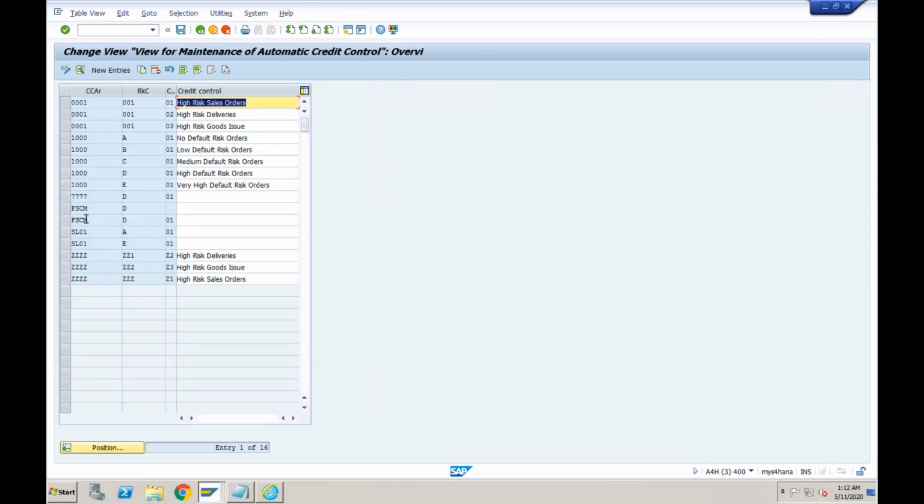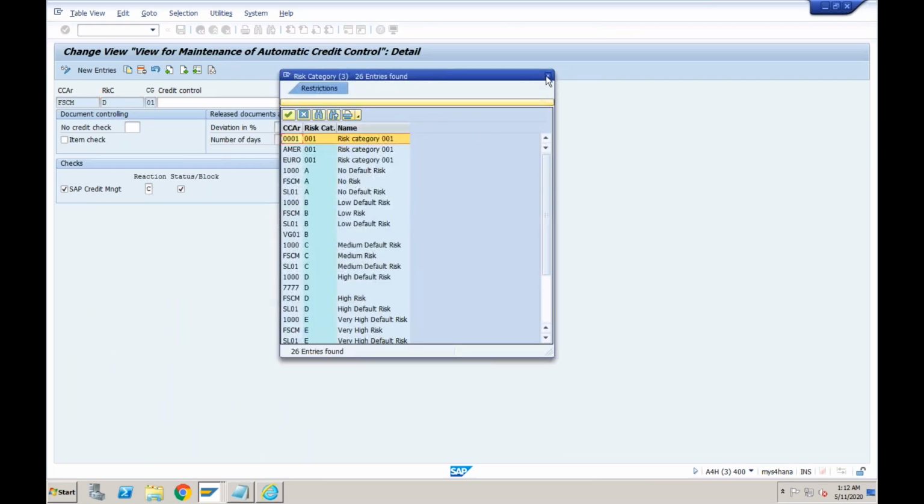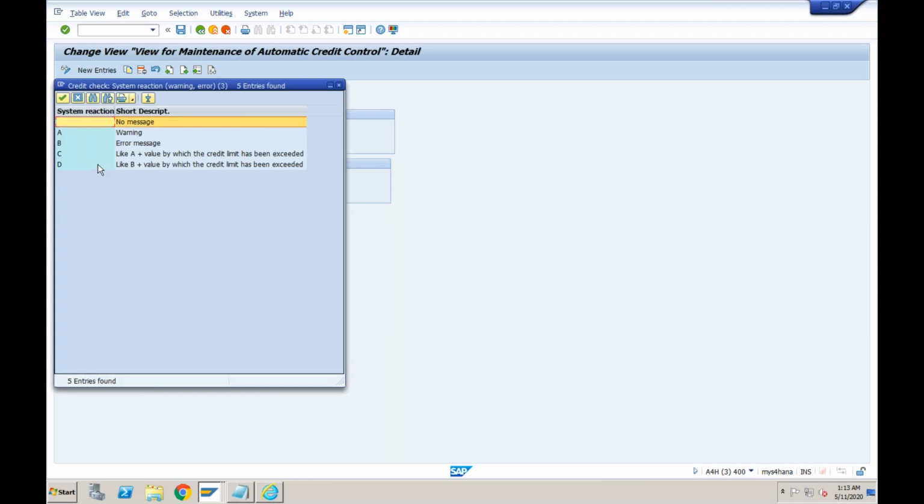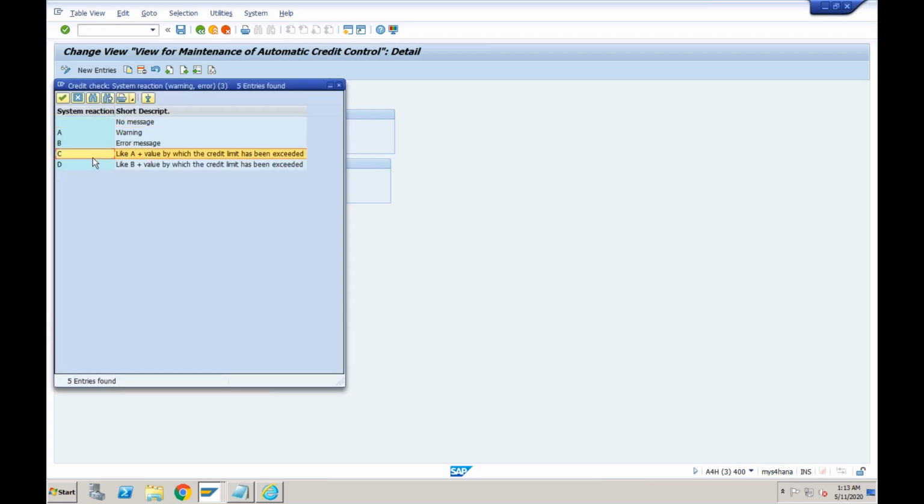So for FSCM, we created this line, credit control area FSCM, risk class. If the risk class of the customer is D, D means what? High risk. In that case, what do we want to do? Let's assume we want to block the order. Okay, so I'll go with D. I will not allow the system to create the order at all. Okay, forget about this, because this is required only when you are doing the warning. So one is warning, C is warning, and D is error.